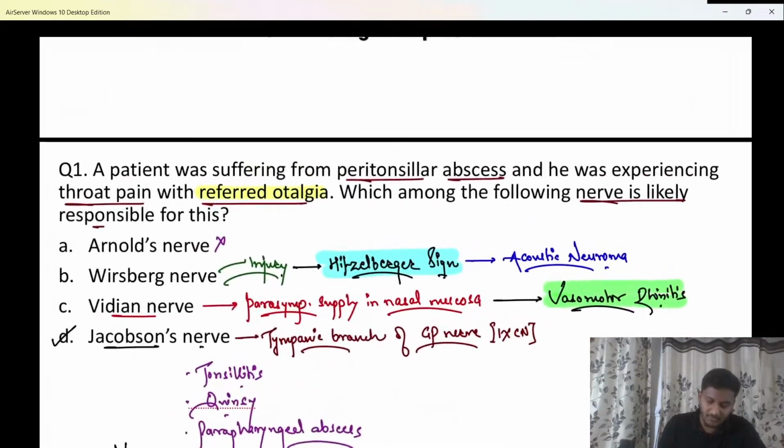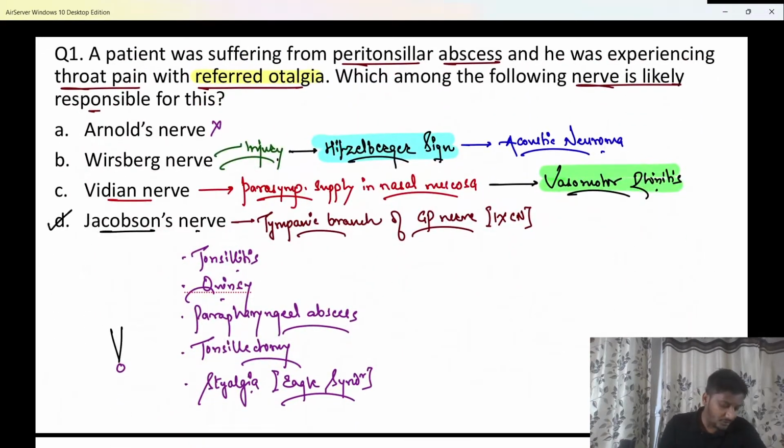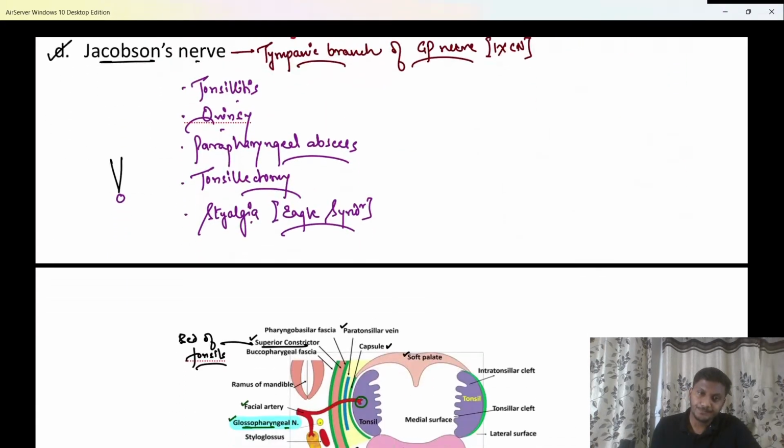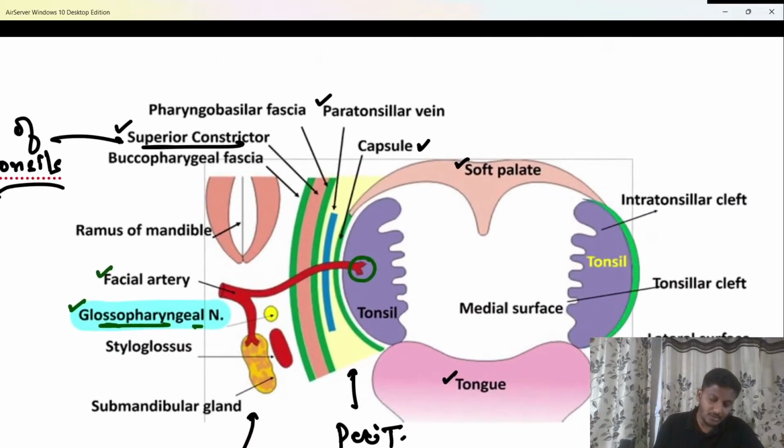We'll discuss about it in a while. Hopefully that's very clear to all of you now. These are the important nerve injuries, beta, at least which you have to remember in ENT. Clear? Important question from here. 1 point.